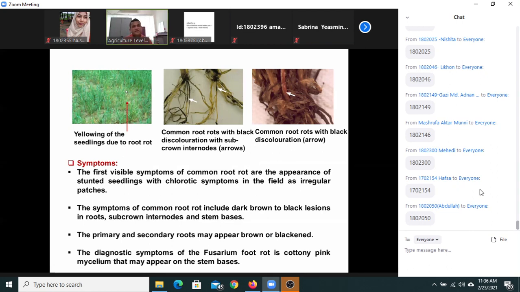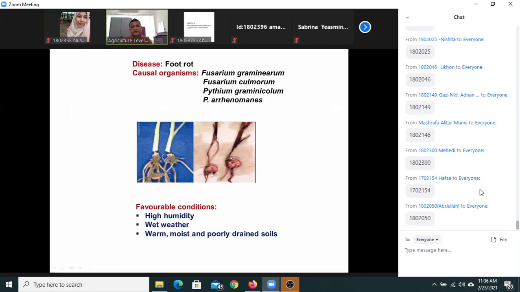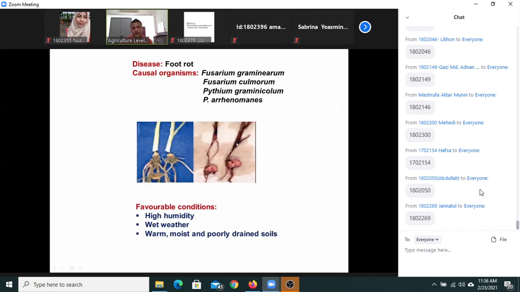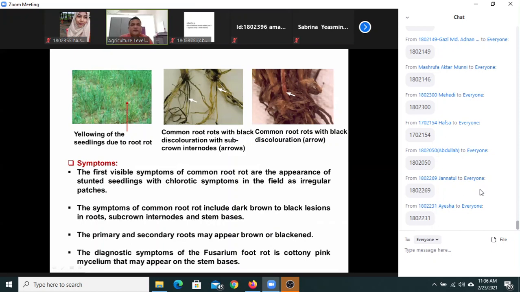So yellowing of the seedlings is an indication that there might be infection in the collar or root region. You see, this is the collar region, so the root and collar region. You can see the root become black in color, black discoloration. What you can do is uproot the seedlings and examine them to show the discoloration, so you can see it in a wheat field at the seedling stage.